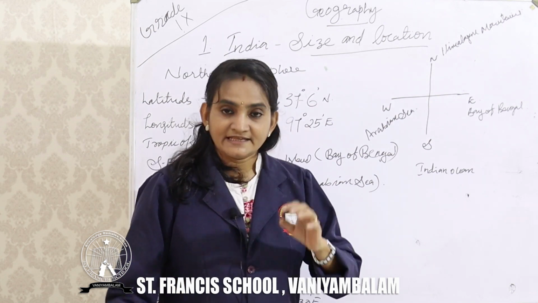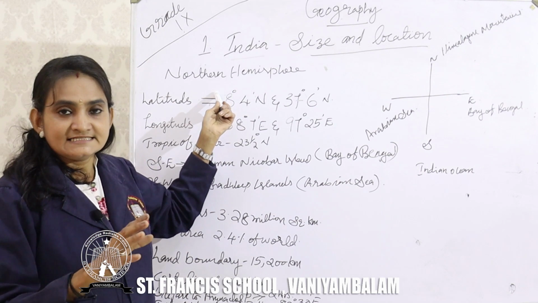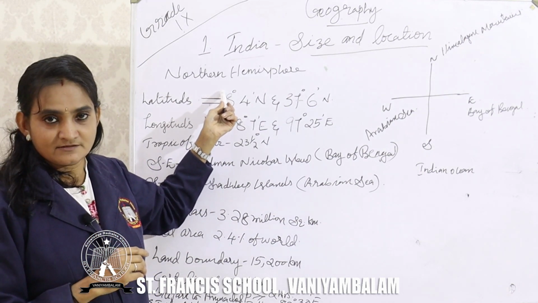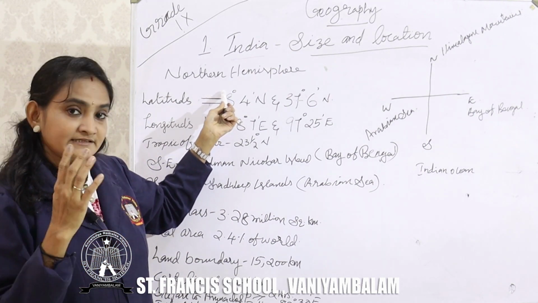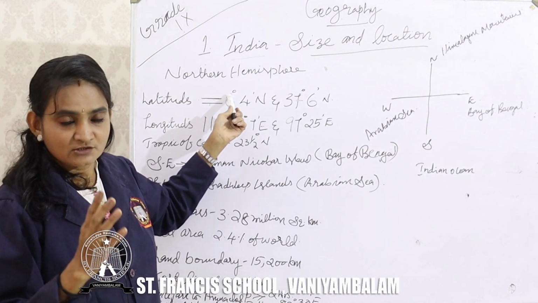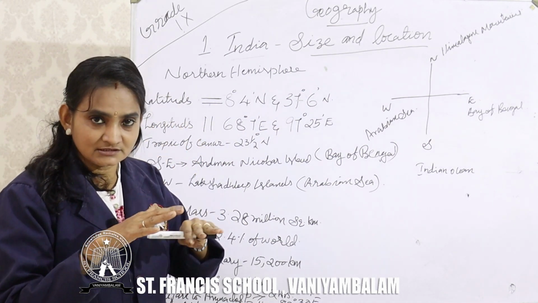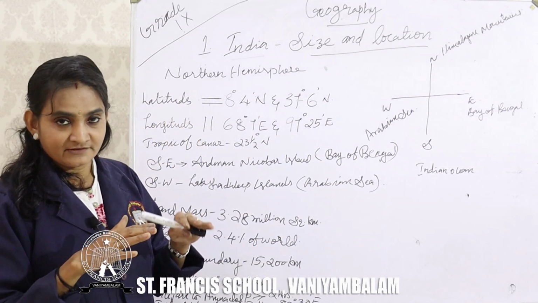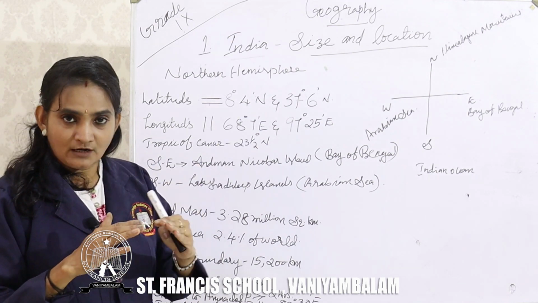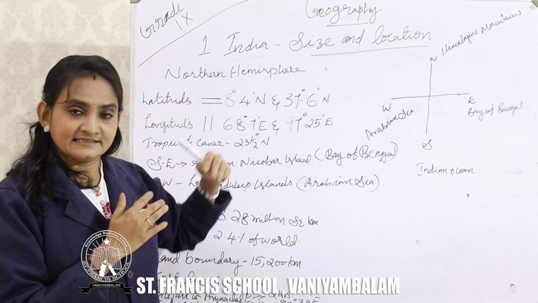Okay? So India lies completely in the northern hemisphere. We learned the equator, isn't it? The largest latitude is the equator. The equator divides our earth into two equal parts. One is the northern hemisphere and below it is the southern hemisphere. So India is completely lying in the northern hemisphere.